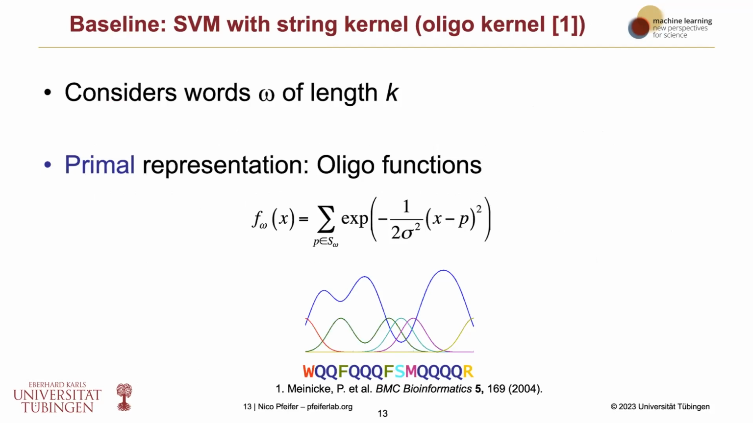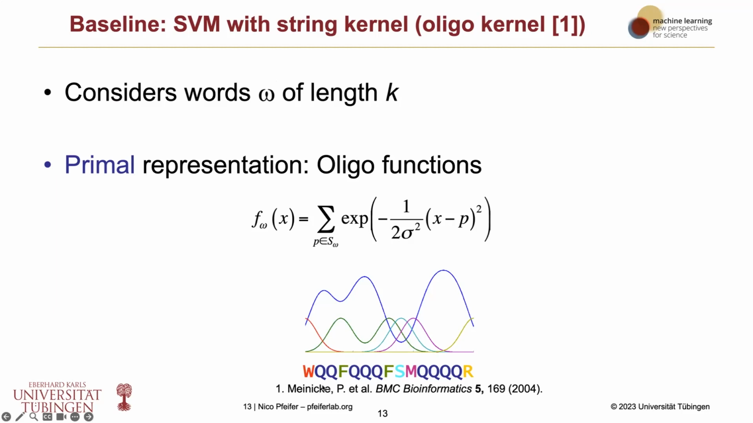And normally when you build a machine learning model, you want to have a strong baseline that you compare to, such that you know that you really developed something good when you can beat those baselines. And so one of the baselines that we implemented was a support vector machine with a string kernel, and here in this case, the oligo kernel. And the oligo kernel considers words of a certain length. So those words omega of a length k.